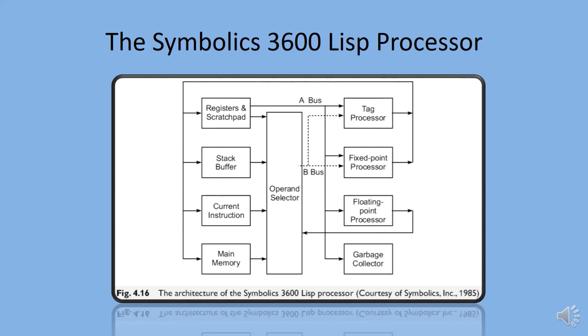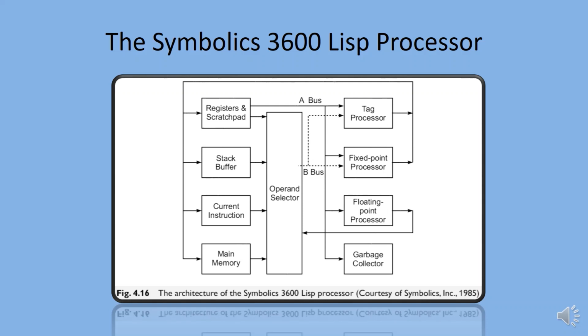Since most operands were fetched from the stack, the stack buffer and scratchpad memories were implemented as fast caches to main memory. The Symbolics 3600 executed most Lisp instructions in one machine cycle.